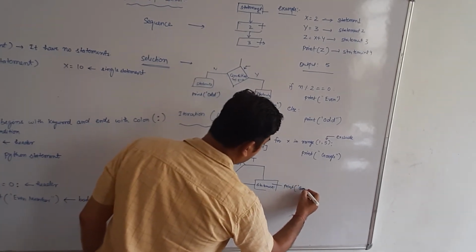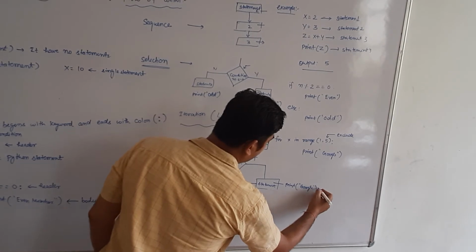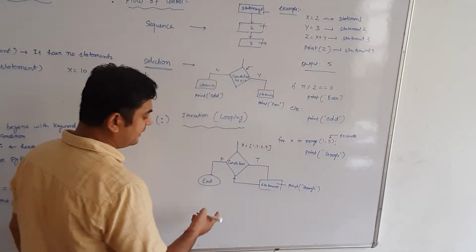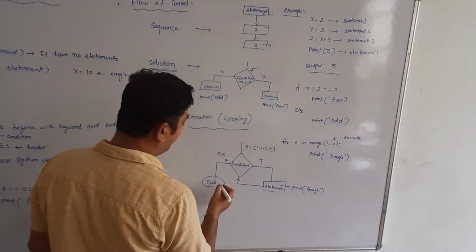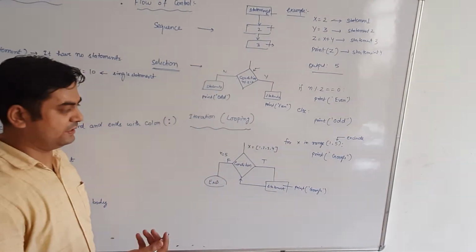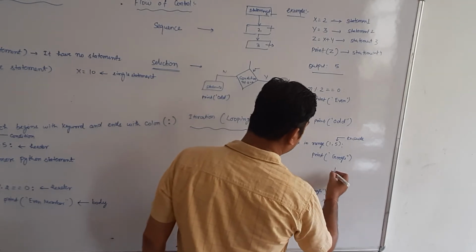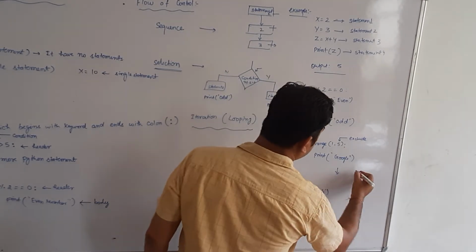So 4 times that same task, print Google, will be executed, and after that x becomes 5, then the program is going to end. So it means it will perform 4 times.